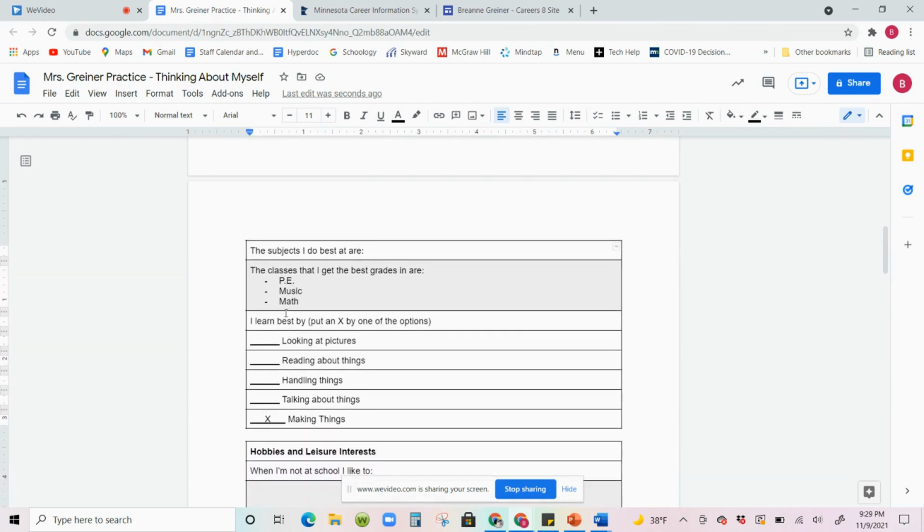And then the third statement here is I learn best by, and I want you to put an X by one of the options below. How do you learn? Do you learn by looking at pictures? Do you learn by reading about things? Do you learn by handling things? Do you learn by talking about things? You really need to talk things out in order to grasp a concept. Or do you learn by making things? And I really do learn best by making things. Hands-on learning is really my best way of learning. And so I put an X here, but I want you to choose the statement that makes the most sense to you.